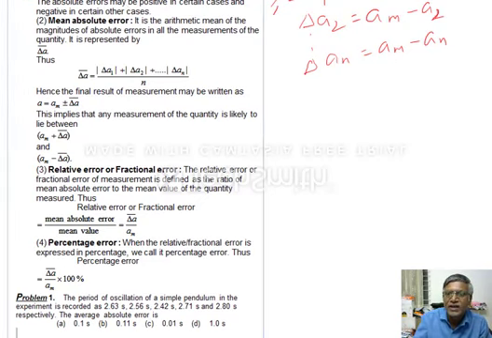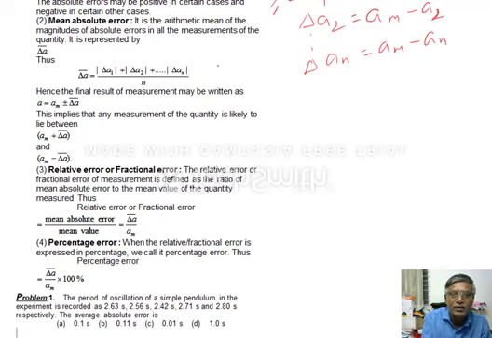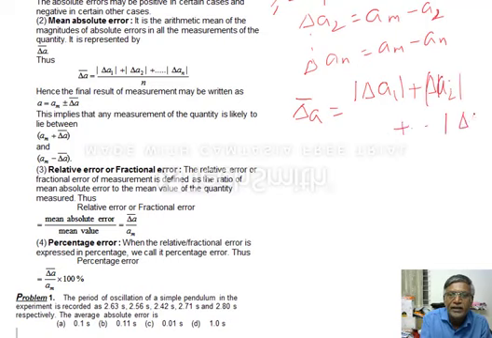So then if you are interested in finding the mean absolute error, mean absolute error कैसे calculate करेंगे. So delta A bar is nothing but we find out the delta A1, delta A2. So इसका absolute value लेना है, मतलब positive value लेना है, plus absolute value of delta A2, so on, delta AN divided by N. This is known as delta A bar, mean of the absolute error. Mean absolute error, this is also known as.